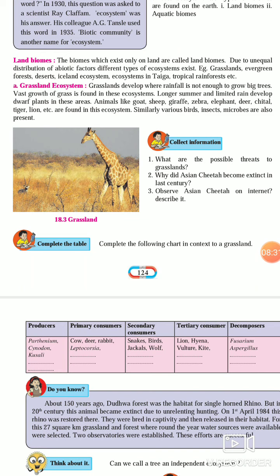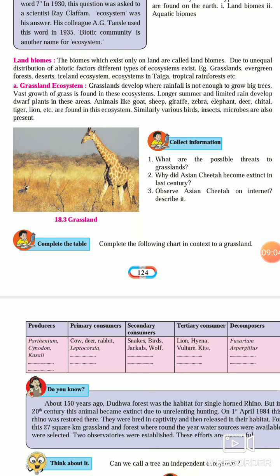Due to unequal distribution of biotic factors, different types of ecosystems exist: grassland, evergreen forest, desert, iceland ecosystem, and the ecosystem in taiga, as you learned about taiga in geography, and tropical rainforest ecosystem. All these are the ecosystems which are seen on land, so they are known as land biomes.